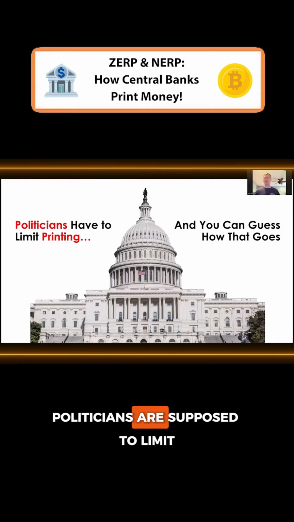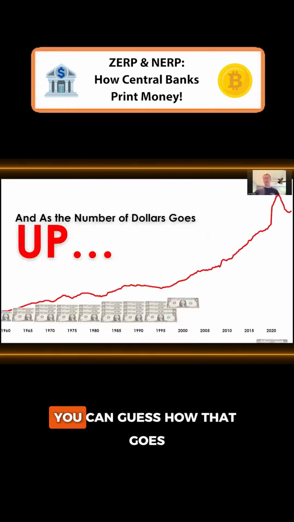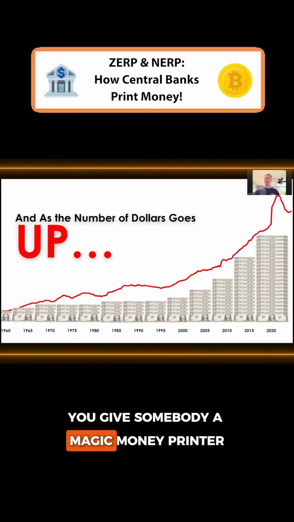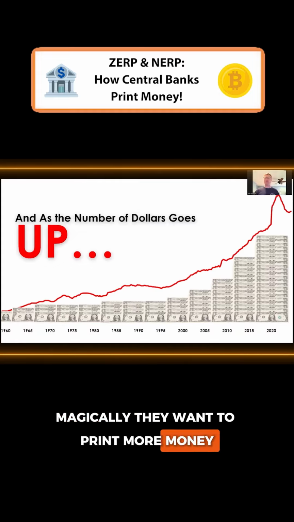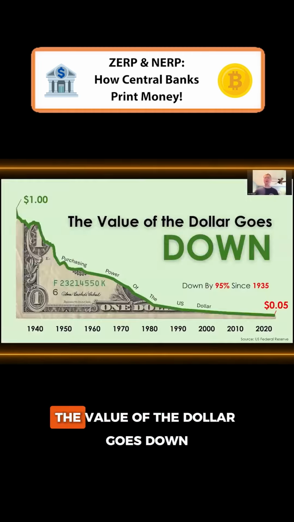Okay, so politicians are supposed to limit how much money gets printed here, and the Federal Reserve is supposed to be responsible. You can guess how that goes. You give somebody a magic money printer, magically they want to print more money. That has never not been the case with humans throughout history. As the number of dollars goes up, the value of the dollar goes down.